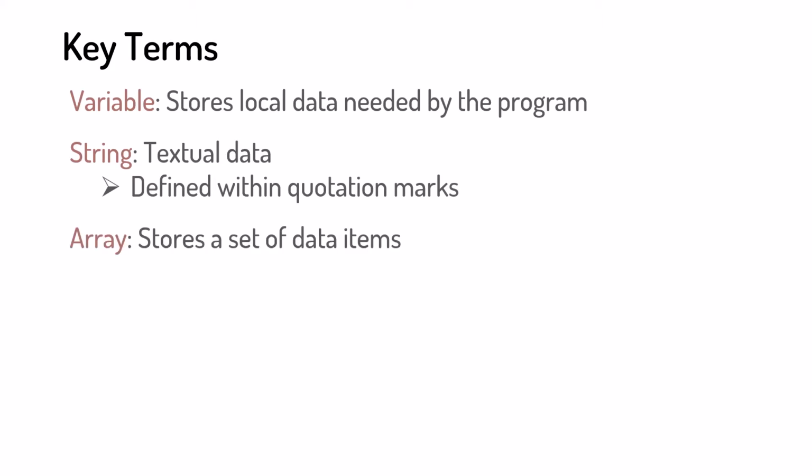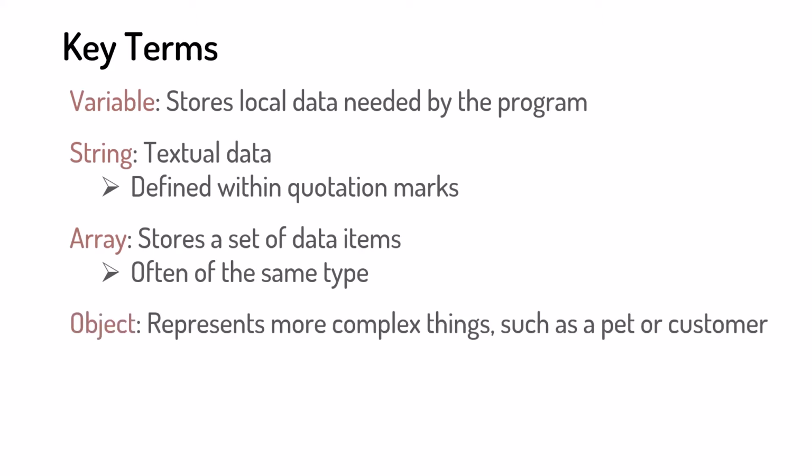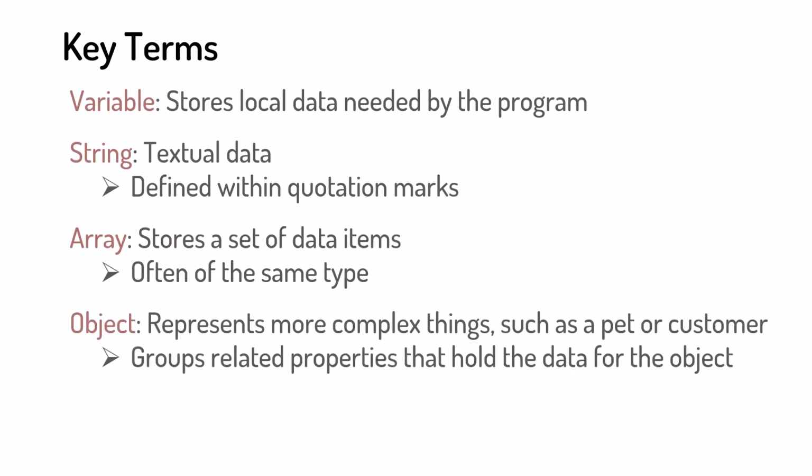An array stores a set of data items, often of the same type, such as an array of pet names. An object represents more complex things in the application, such as a pet, customer, or post. An object groups related properties that hold the data for the object, like a pet's name, age, and breed.